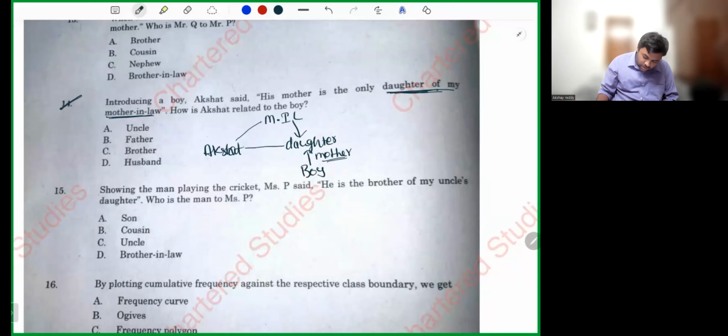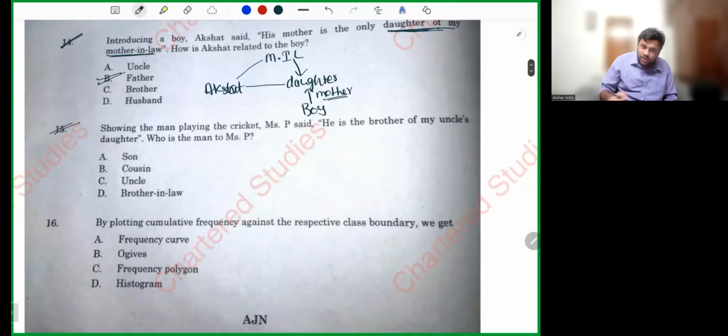How is Akshat related to the boy? So you are asking the boy, hey boy, who is Akshat to you? Obviously, he'll say father. My mother's husband, so father. Simple sum.